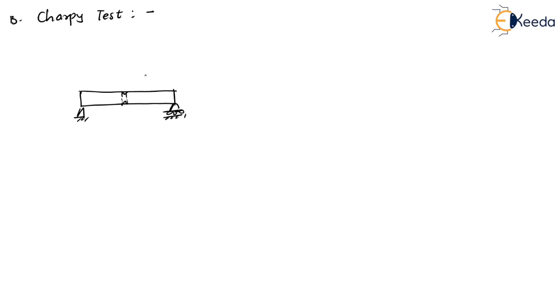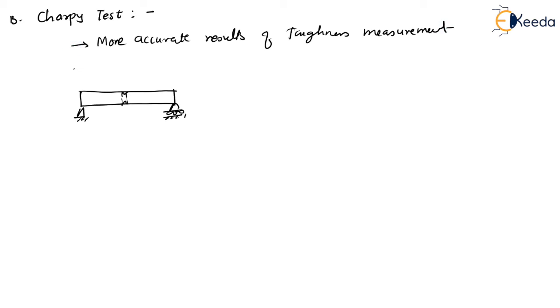So dear students, this Charpy test method gives more accurate results of toughness measurement. Please remember, it will give more accurate results. Why? Because of uniform stress distribution in the Charpy test. So dear students, make a note that this impact test method is not useful to measure the toughness of ductile materials.